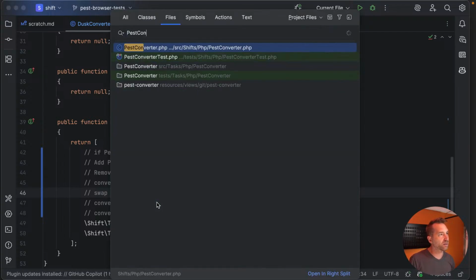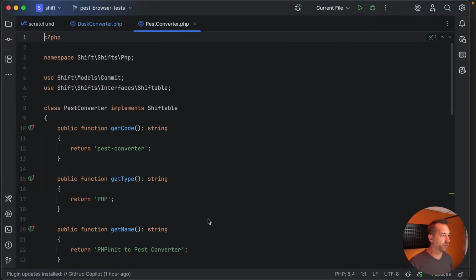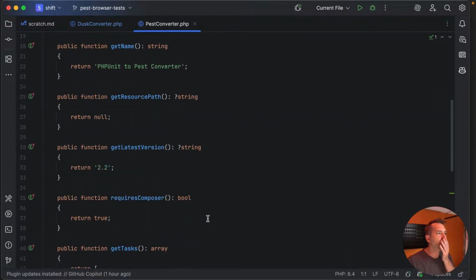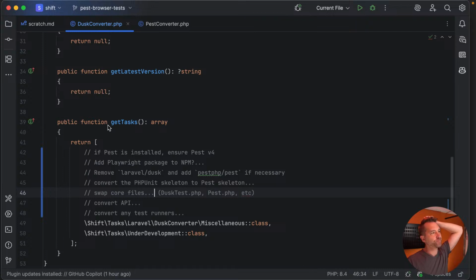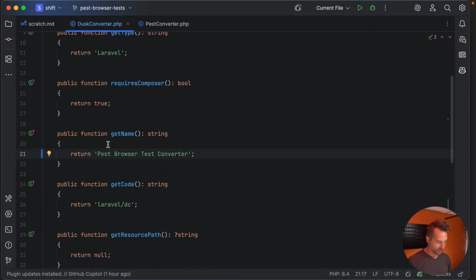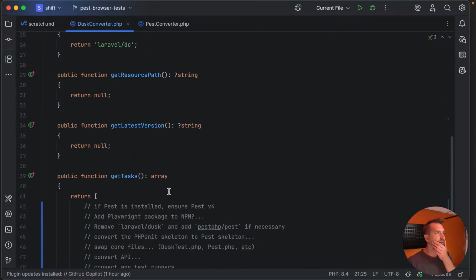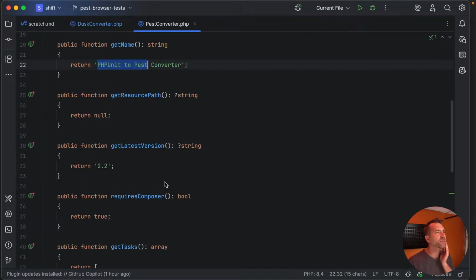Let's take a quick look at the Pest Converter. Oh yeah, look at that, PHPUnit too. I'm very specific here about the direction: Dusk to Pest Browser Test Converter. So let's look at Pest.